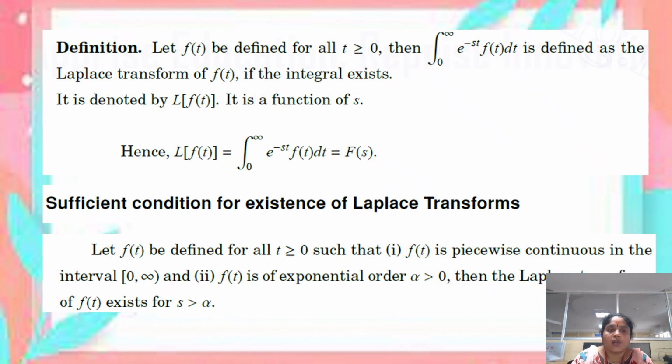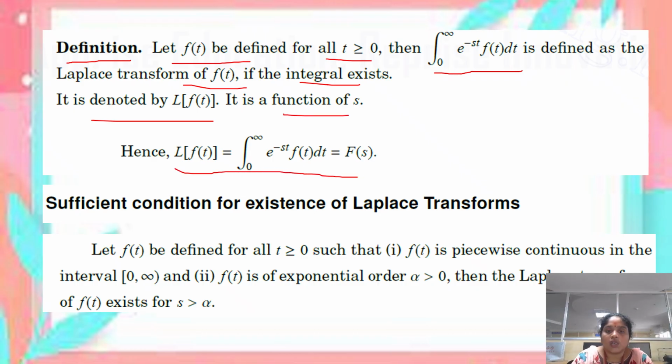This is the mathematical definition of Laplace transform. Let f of t be a function defined for all t greater than or equal to 0. Then the integral from 0 to infinity of e power minus st f of t dt is defined as the Laplace transform of the function f of t, if the integral exists. It is denoted by the notation L of f of t or F of s. So L of f of t is equal to the integral from 0 to infinity of e power minus st f of t dt, which is equal to F of s.